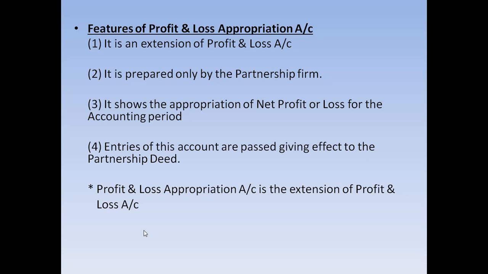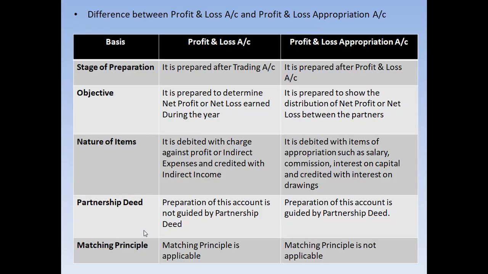Sometimes the opening date may be from 1st January to 31st December, or sometimes in the question, 1st July can be the opening date, and 30th June can be the closing date. As you can see here, the difference between profit and loss appropriation account and profit and loss account, you can always pause the video and have a look. I will not discuss this part. I'll skip this portion. If you want me to explain, I'll make a video separately.